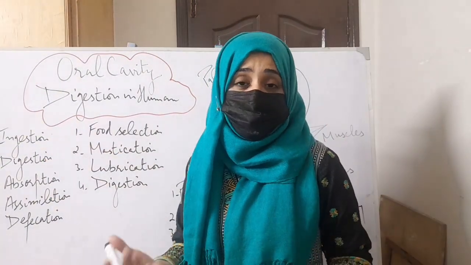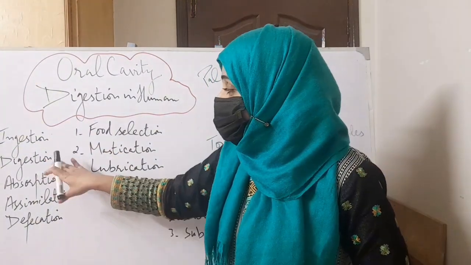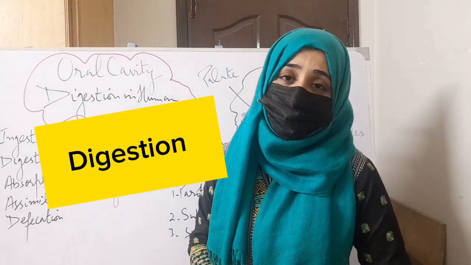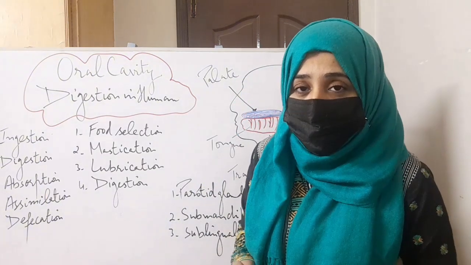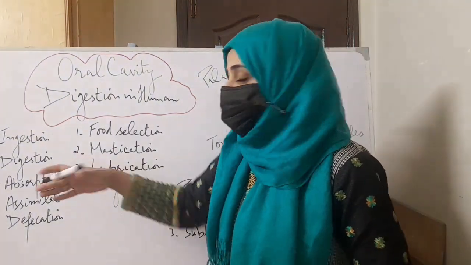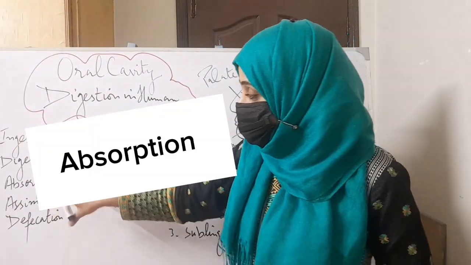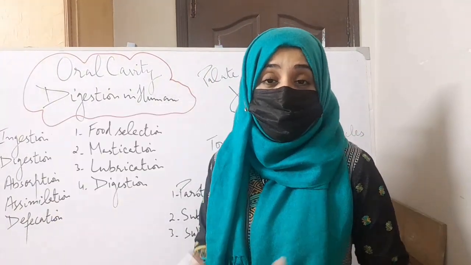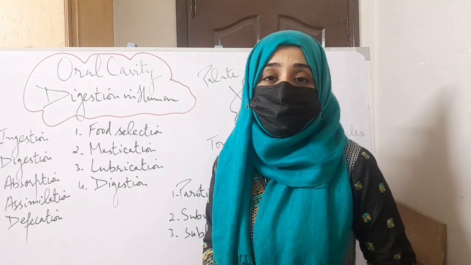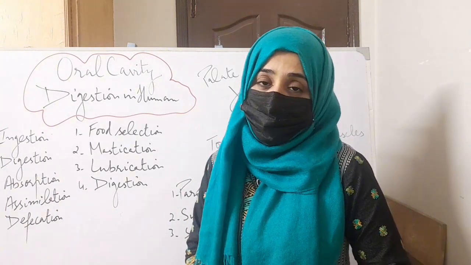After ingestion, the next step is digestion. Digestion is the process through which large complex molecules are broken down to small simple molecules or compounds. The third step is absorption. Absorption is the process through which the simple small molecules are dissolved into blood and lymph.